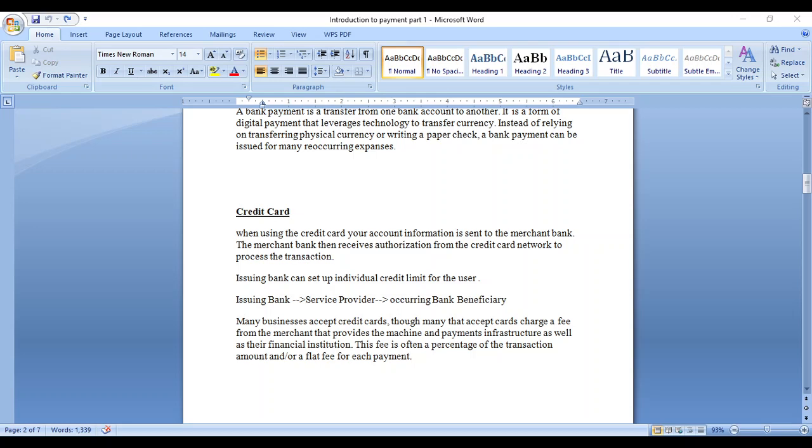But worldwide they are using Visa and Mastercard because they have a tie-up with many countries. You can also do international payment with Visa and Mastercard, an alternative to SWIFT payment. That we call a P2P payment. Why are they using Visa and Master? They have a tie-up with many countries, and their regulations and security and all those things are very good. So that is the reason they are using Visa and Master.